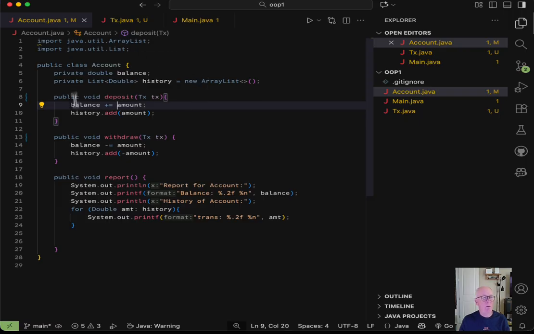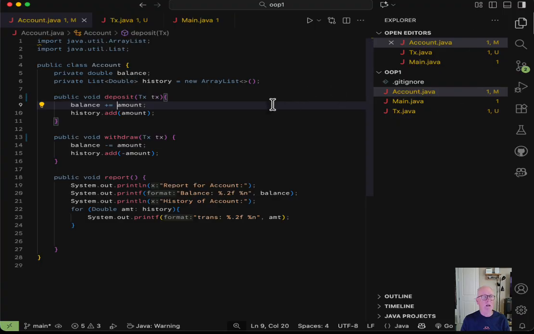And now I'm going to start changing the body of this method. You notice the IDE isn't complaining that I'm trying to change the balance with this amount thing. I believe that's because we're using Visual Studio Code without the benefit of a project. A project would tie all these files together as one unit, so the IDE can look at all your code together and make decisions about what's right and what's wrong.